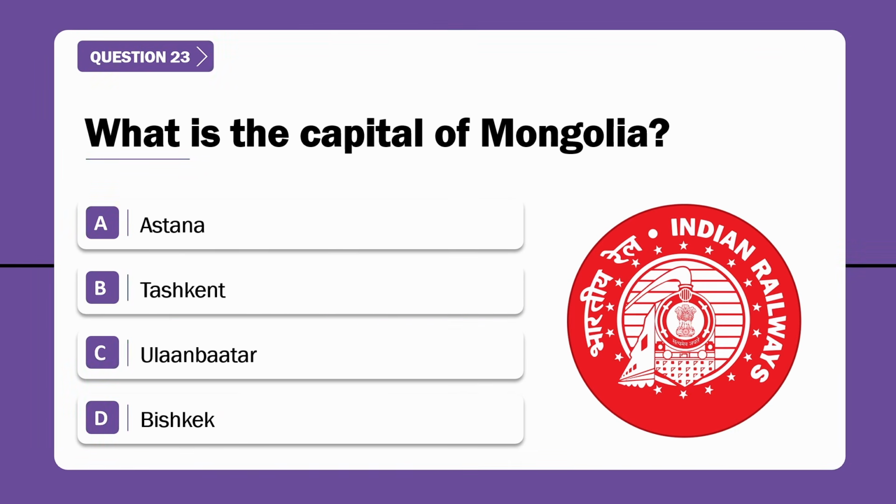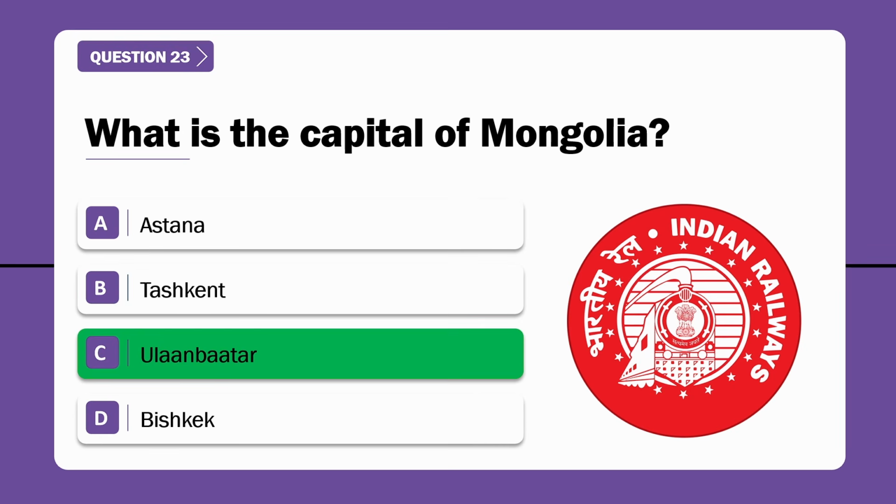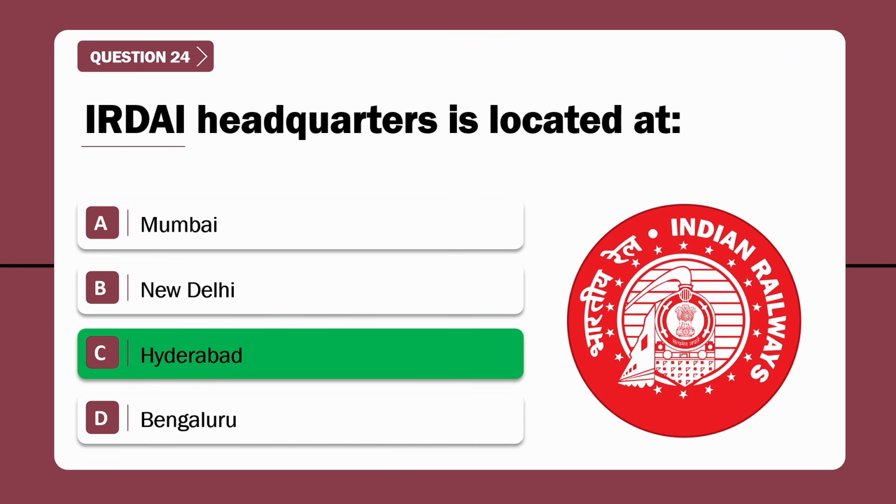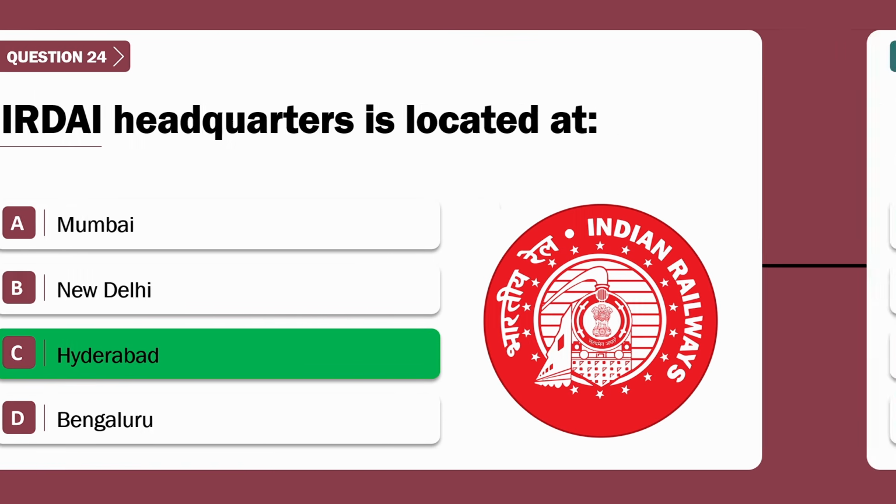Question number 23. What is the capital of Mongolia? Correct answer is option C, Ulaanbaatar. Question number 24. IRDAI headquarters is located at? Correct answer is option C, Hyderabad.